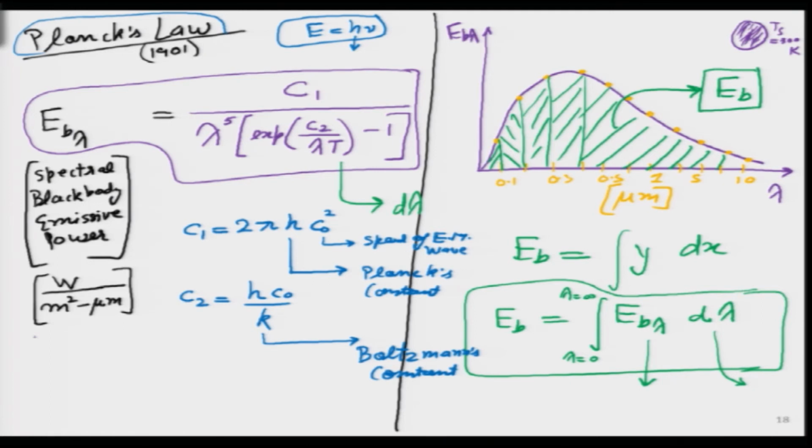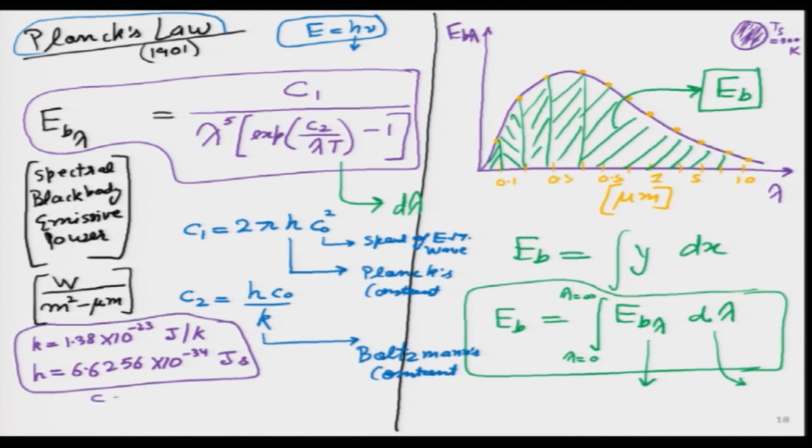those values as well. So, k value is 1.38 into 10 to the power minus 23 joules per Kelvin. h is the Planck's constant, 6.6256 into 10 to the power minus 34. This is in joules second. And I think C naught value we have already given in the previous slide. So, from there you can check, C naught value is known to us. From the previous slide, please look at it, about 3 lakh kilometer per second.